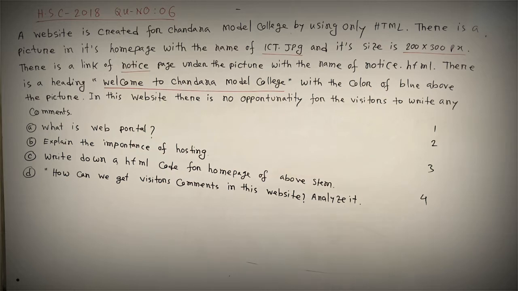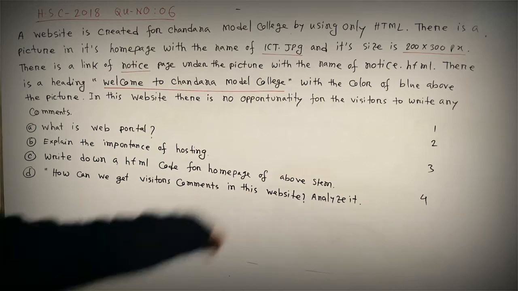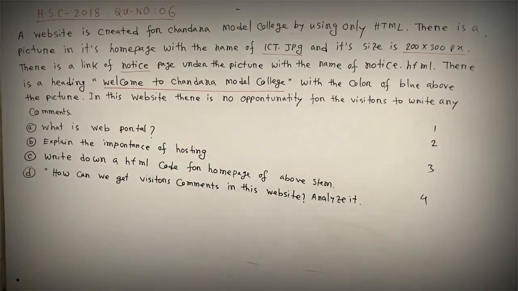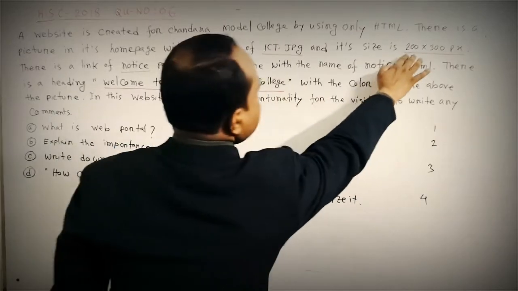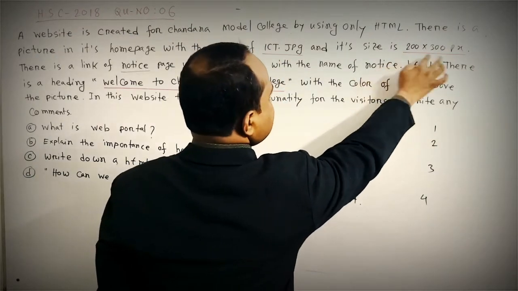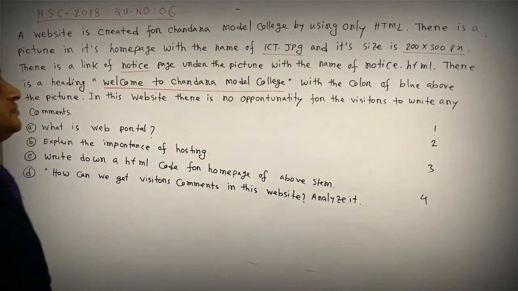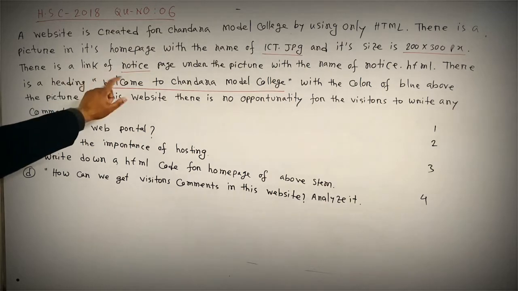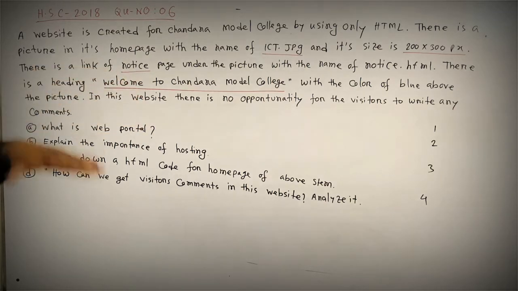This is our stem, and there are some remarkable words in it. At first, ict.jpg is a picture, and its size is 200 into 300. The first one is width, and the second one is height. There is a link under the picture.